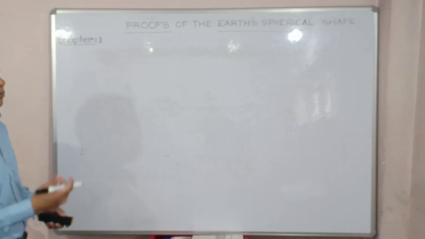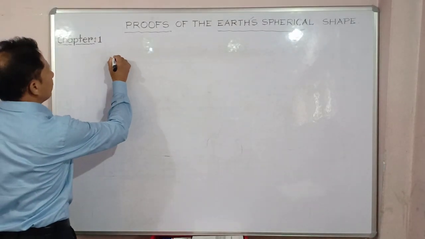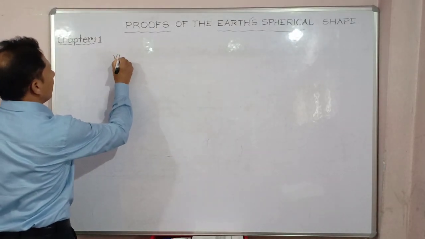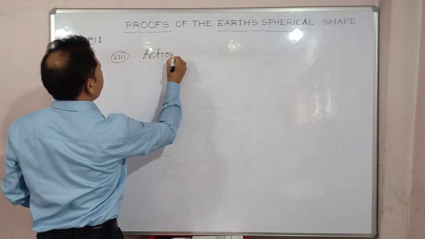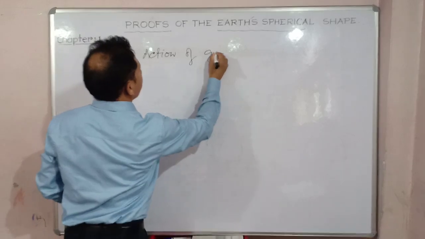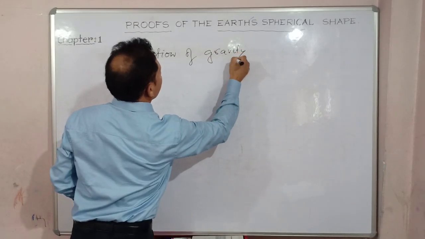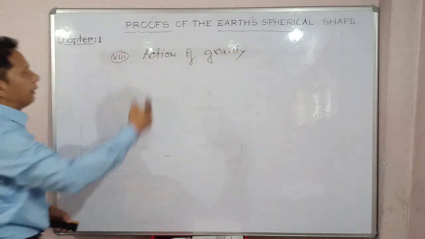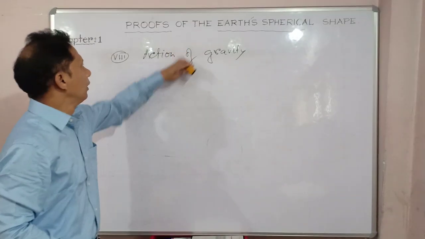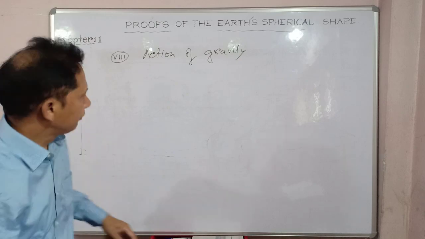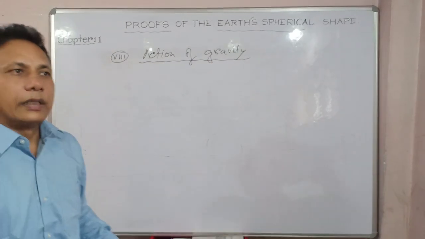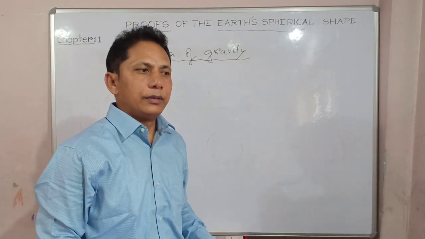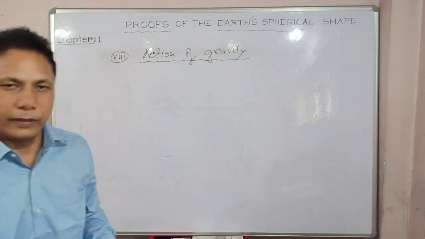Action of gravity. Next is proof number 8. You can say action of gravity. Can you read my handwriting? It's okay. Action of gravity, right? You can take the help of the action of gravity to prove that Earth is spherical. Very beautiful. Now, what is the concept of gravity?